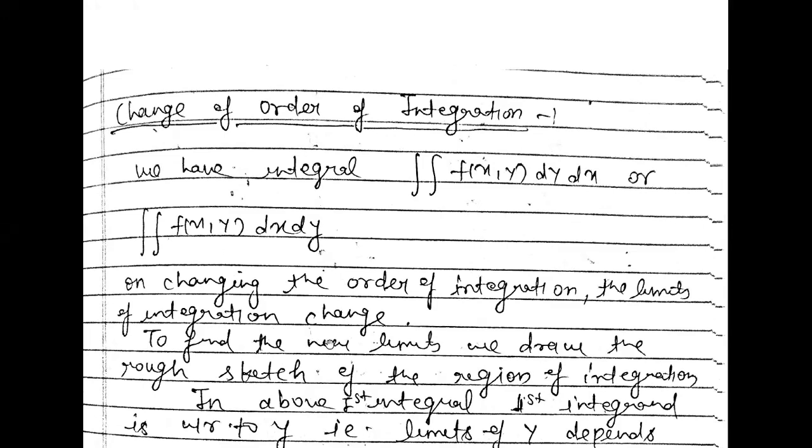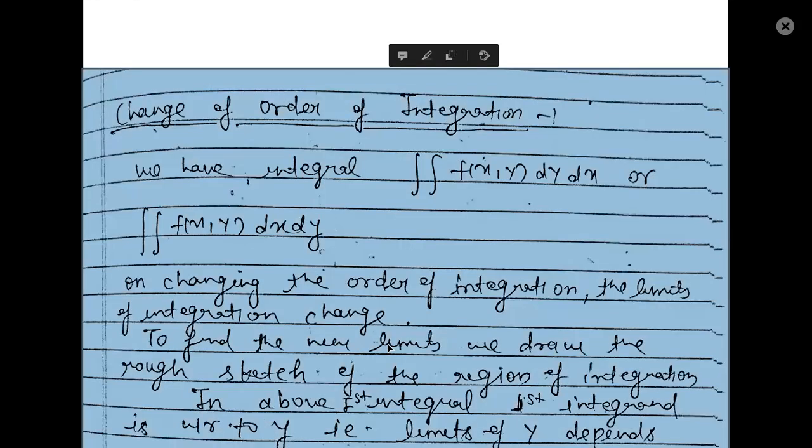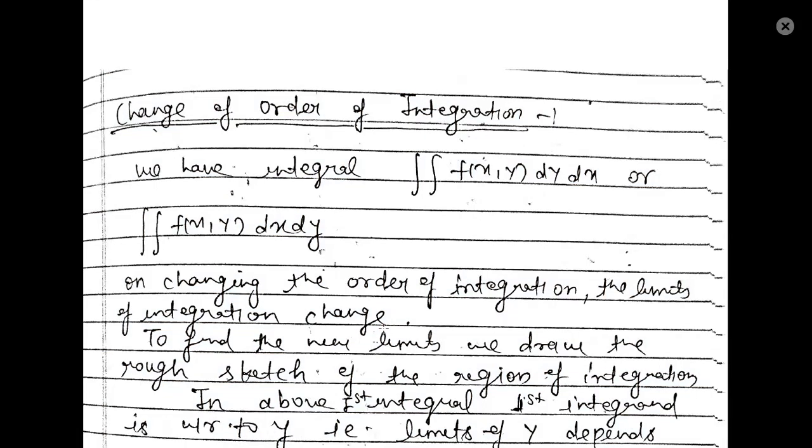One thing is that we have to do a lot of work here to change the integration order. On changing the order of integration, the limits of integration also change. Look at this double integral f(x,y) dy dx.